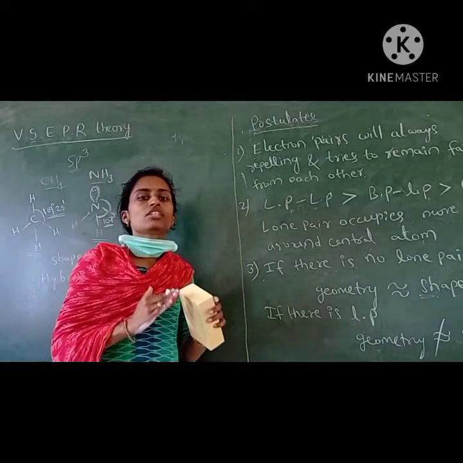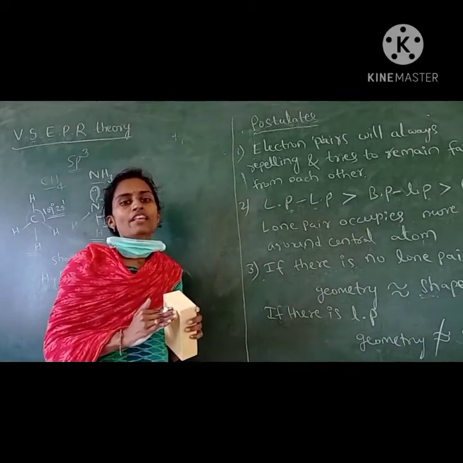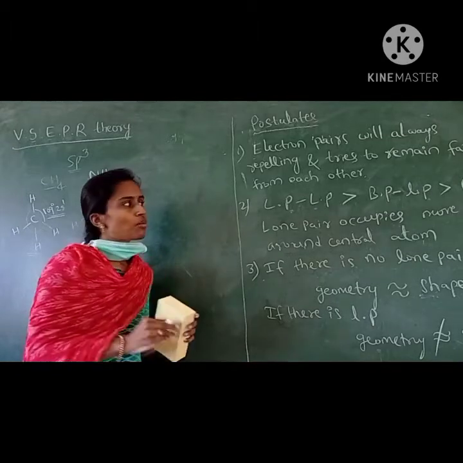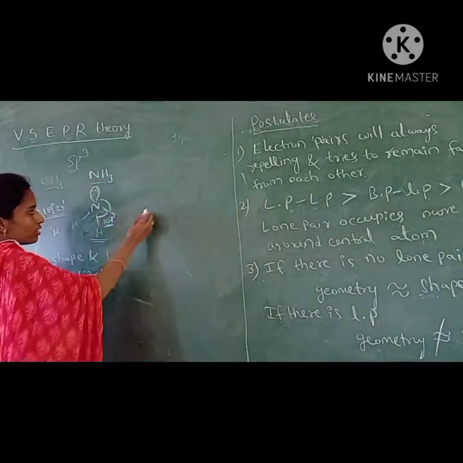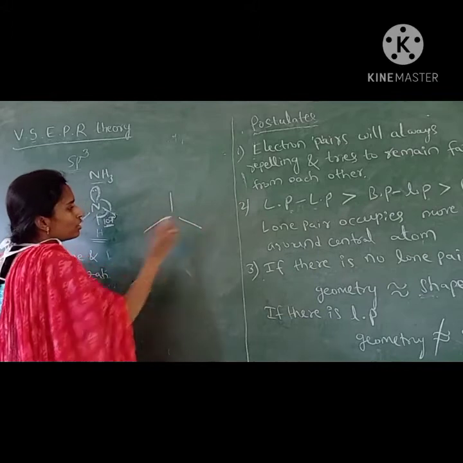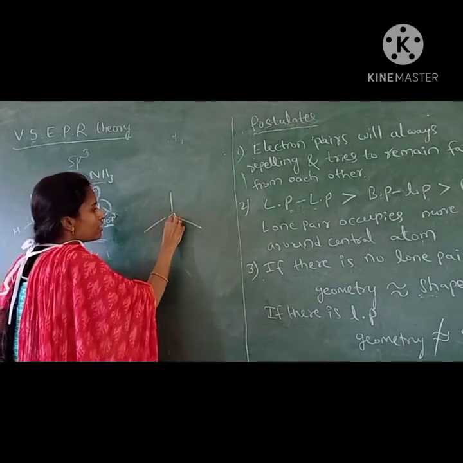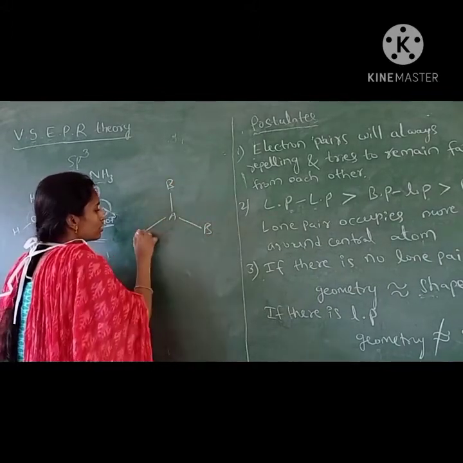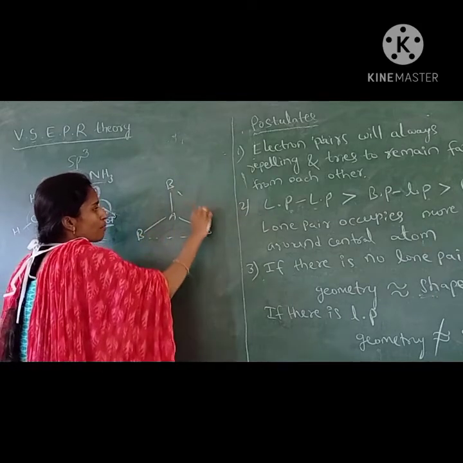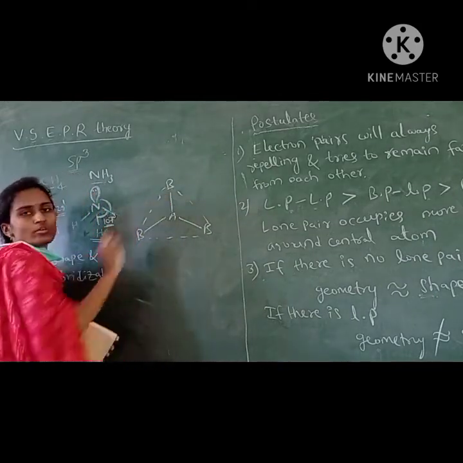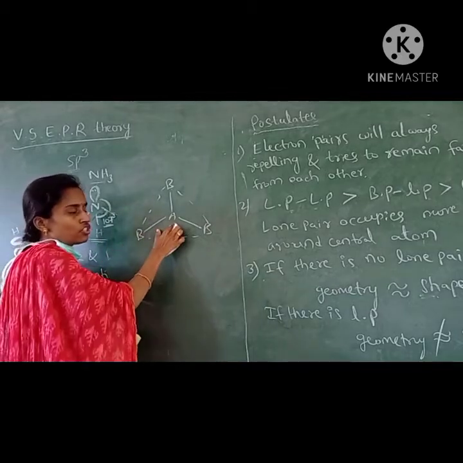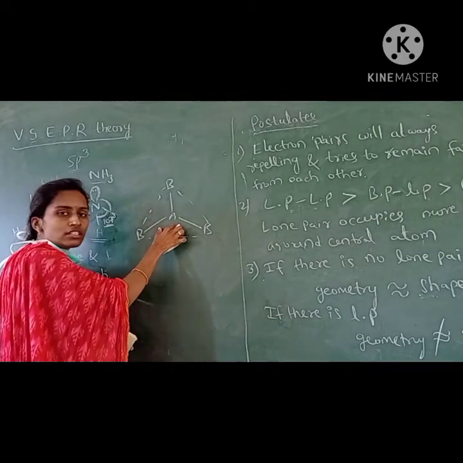That means they maintain the distance between them as much as possible. Suppose three bond pairs are there. How will they be arranged? Like this, so there is a maximum distance between the bond pairs. If they are arranged in such a way, there is less repulsion.